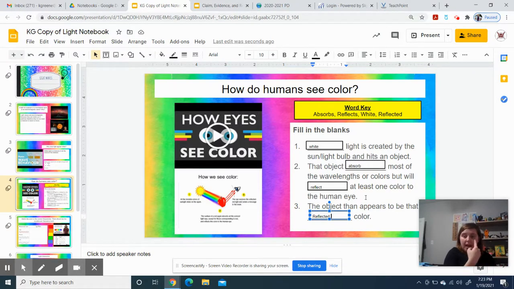It reflects back off of it. So the color that you see of everything around you, except maybe black, because black absorbs all colors, every other color from red to purple, or brown, is created because that color is being reflected back at your eye.